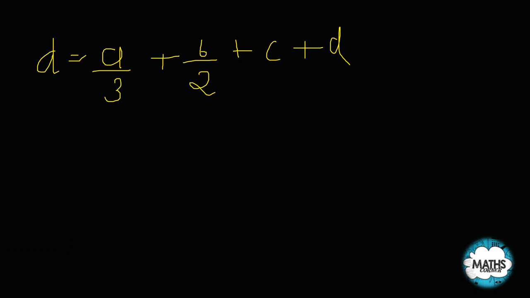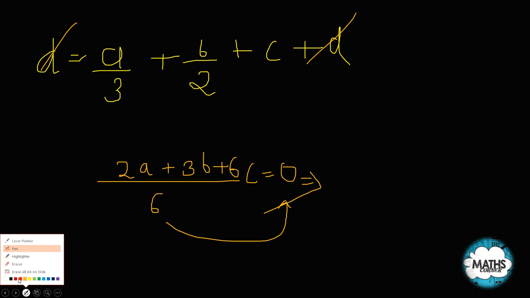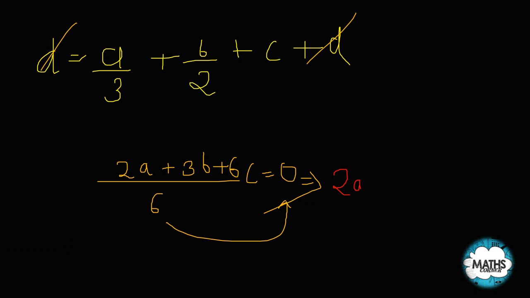To get a by 3 plus b by 2 plus c equal to 0, I will take the LCM as 6 to get 2a plus 3b plus 6c over 6 equal to 0. So transferring 6 there, I get 2a plus 3b plus 6c equal to 0, and hence proved.